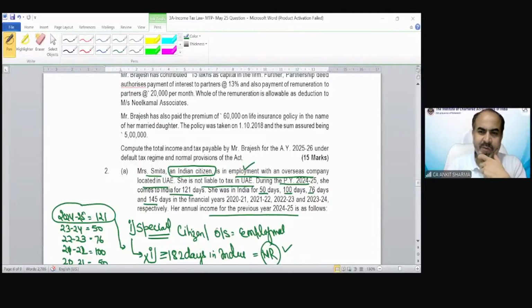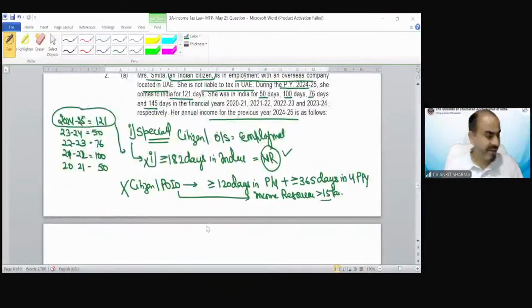Asta is saying, sir, if old provision, then after deduction we have to see the 15 lakh limit. If old provision, then income would be 14 lakh and deduction would have been 1 lakh. Then our total income would be 13 lakh. How would it be 15 lakh? I don't understand, Asta. Okay, so that was the question. That was our MTP.